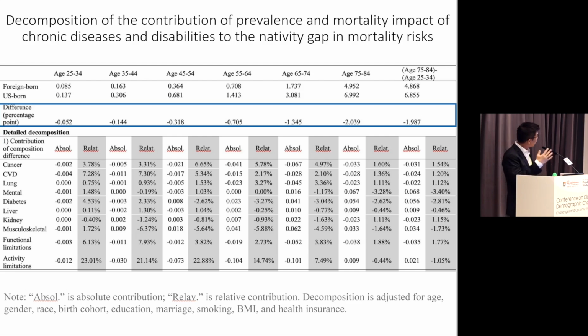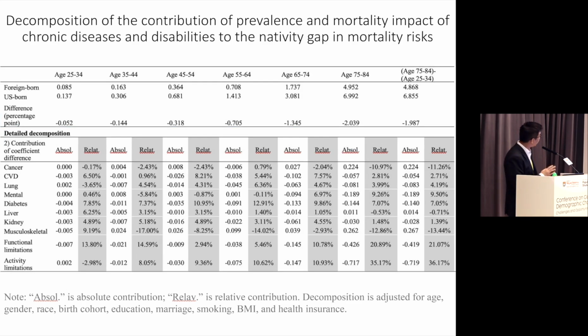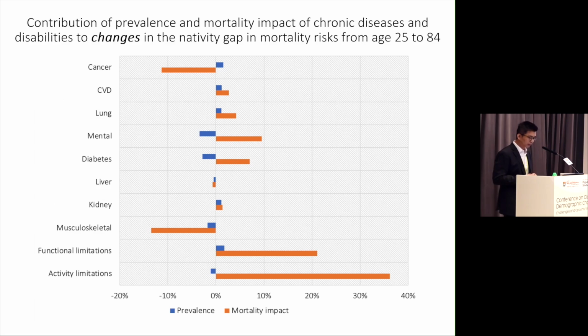And then we further decompose the contribution of disease and disabilities to this strengthening of immigrants' advantage in mortality. I'm going to focus on the main results. That is, it shows the contribution of disease and disability to the changes in the nativity gap in mortality risk from age 25 to 84. The blue bar here again shows the contribution of prevalence, and the orange bar shows the contribution of the mortality impact of disease and disabilities.